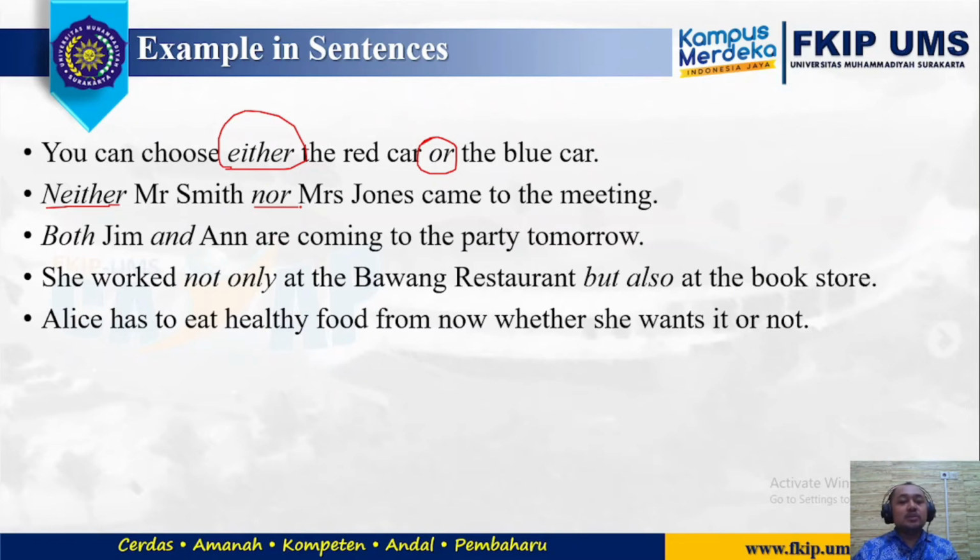She works not only at the Bawang restaurant but also at the bookstore, so she works in two places. And the last one, Alice has to eat healthy food from now, whether she wants it or not. Whether you like it or not, whether you come or not. That's what we call whether and or.